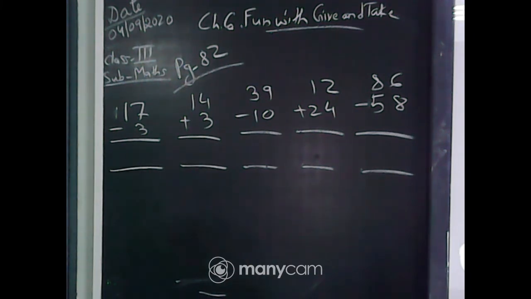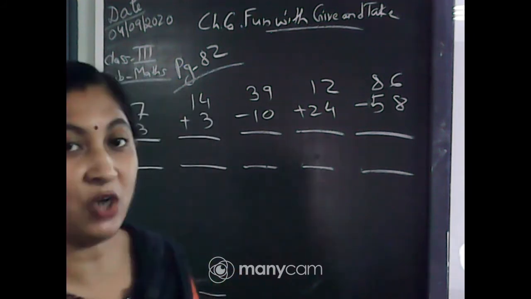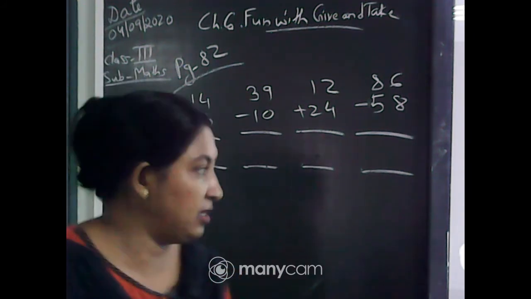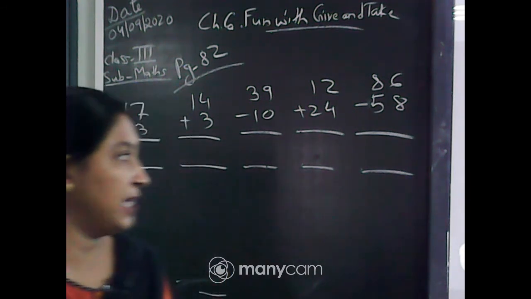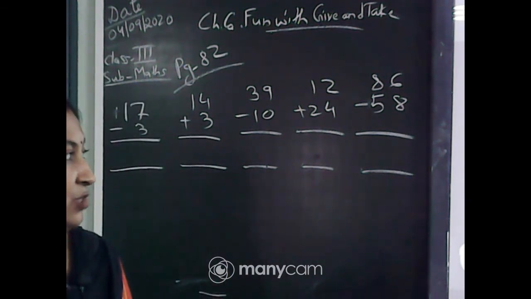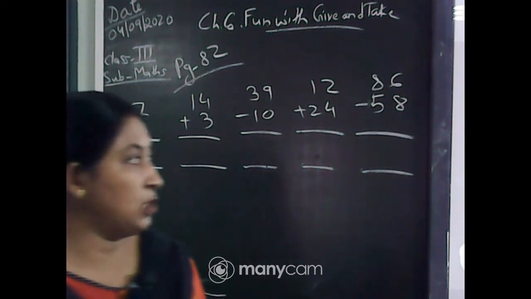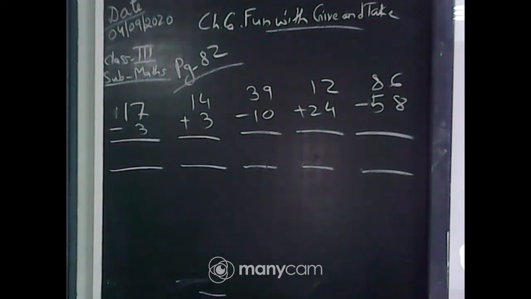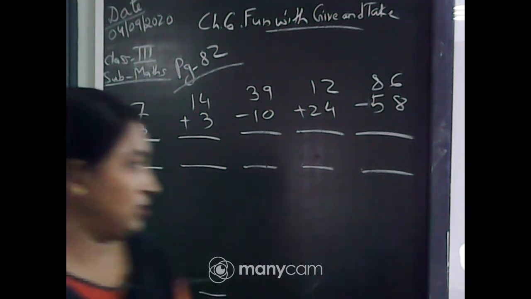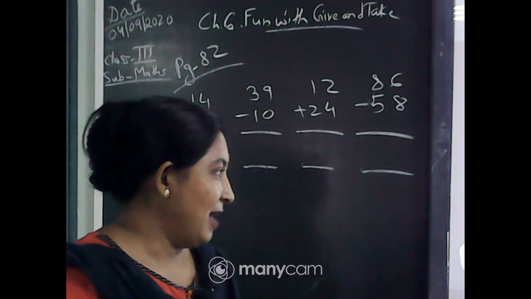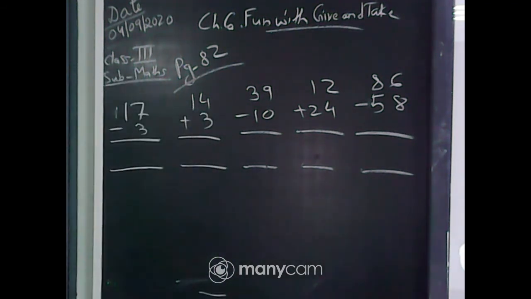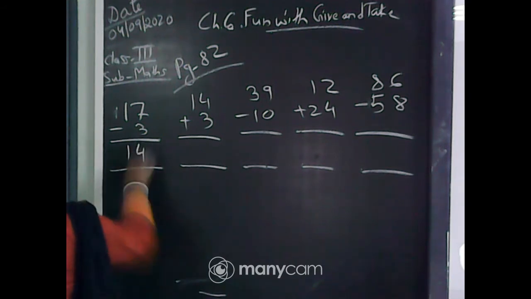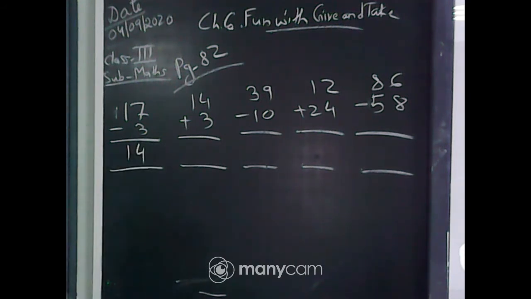Now quickly everyone write the answer of number 1, 17 minus 3. Quickly. I want the answer from your side. Joydeep is wrong. It is not 20. 17 minus 3. Yes. Very good. How fast you are, I want to know. Exactly. 17 minus 3 is 14.